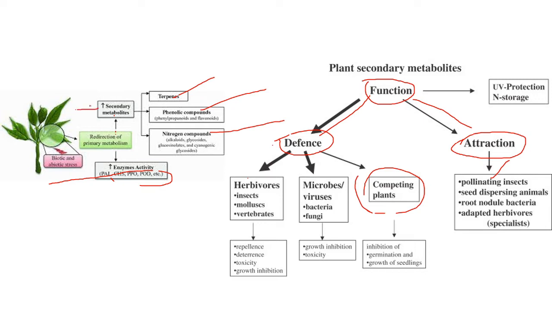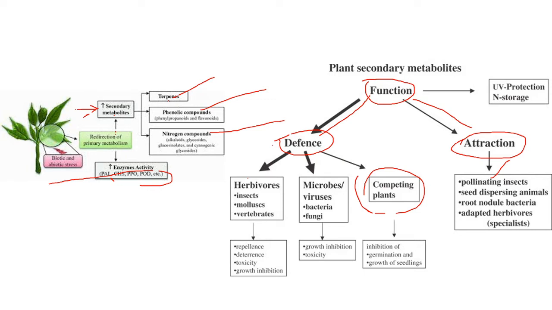Through signal transduction, the plant senses that insects are going to attack. Then terpenoids, phenolic components, and nitrogenous components such as alkaloids and glycosides are activated to protect from microbes and insects, but they are secreted in very small amounts.